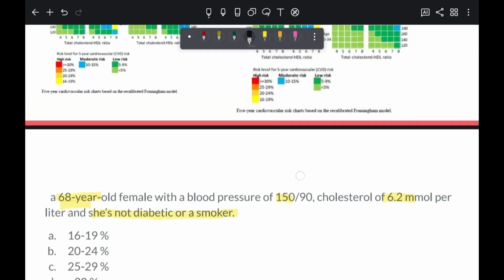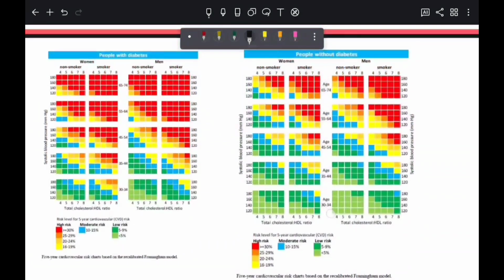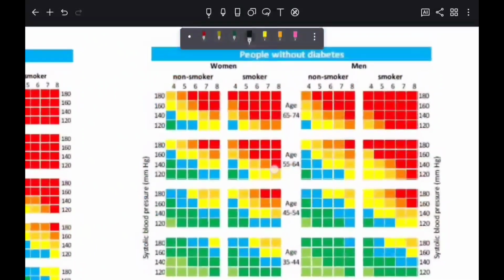You'd look at the Framingham chart. We will choose the chart with non-diabetic women, then the age 68. So we will choose the box with the age range between 65 to 74 and blood pressure 150. So we will choose the higher number, that is 160. After that, we will find the appropriate column for cholesterol level 6.2, and always remember to choose the higher one.